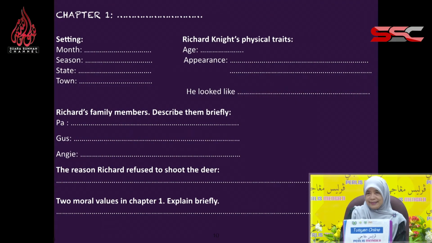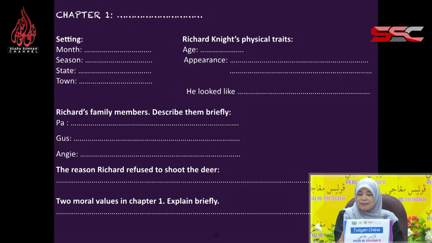Chapter 1. Give a name to the chapter. Setting: what month is it? If you have read, you should know the month, the season, the state, the town. Richard Knight's physical traits: in the first chapter, you were introduced to the main character, Richard Knight. How old is he? What does he look like? What is his appearance? And then Richard's family members. Describe them briefly. There was Pa, his brother Gus, his sister Angie.